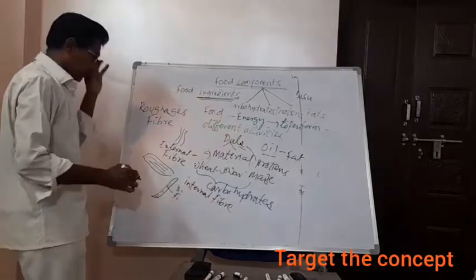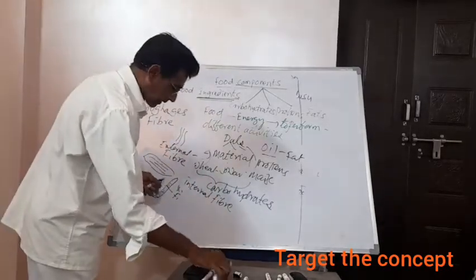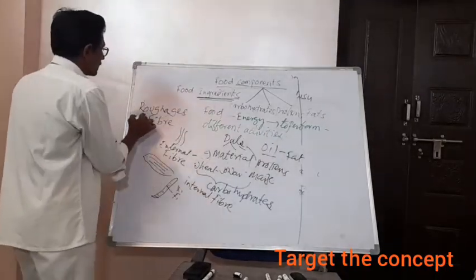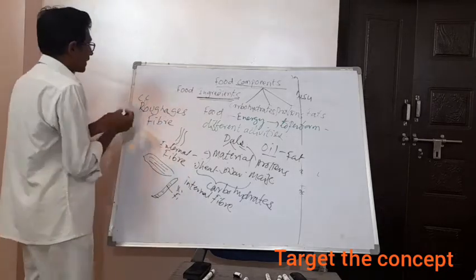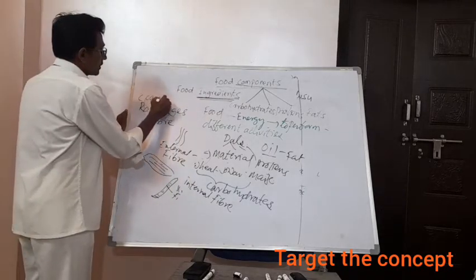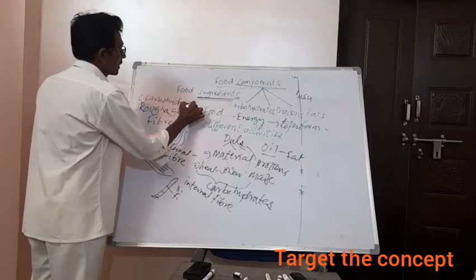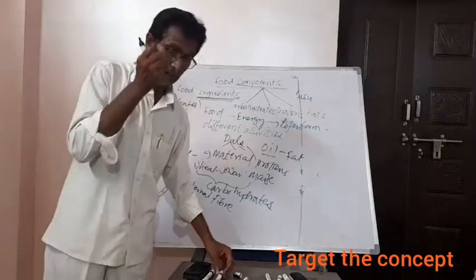So fiber is nothing but also a kind of carbohydrate, another form of carbohydrates. So they are highly useful.